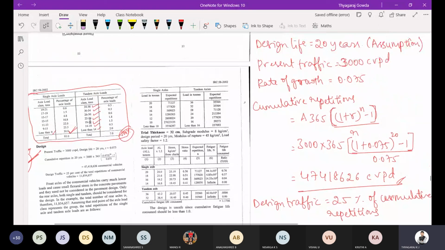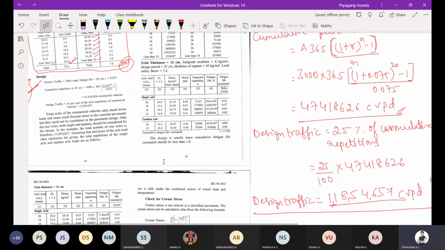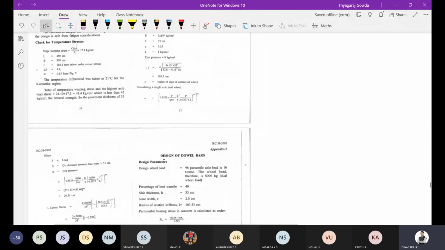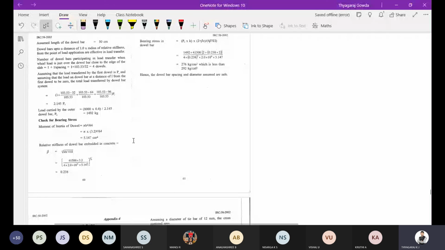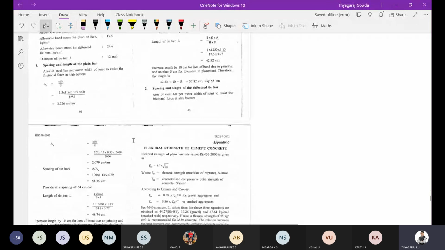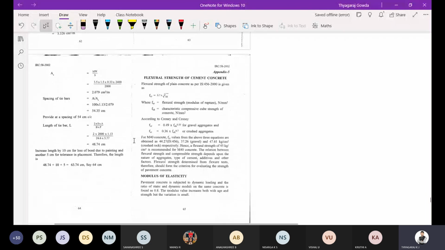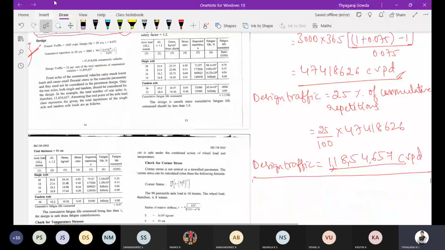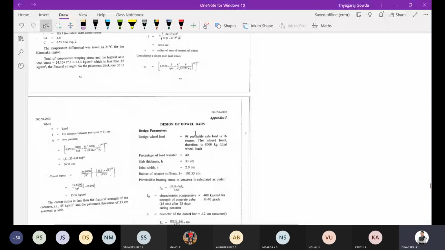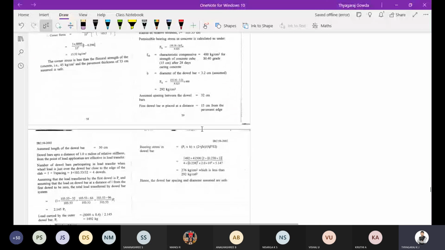I will upload this IRC 58:2002 in MS Teams. Kindly go through it once. The same problem you may get in the exam, or with some slight change in the values. The entire procedure is given, and both dowel bar design and tie bars are also given. In the next class we will complete this problem and go for the design of dowel bars and the design of tie bars also.